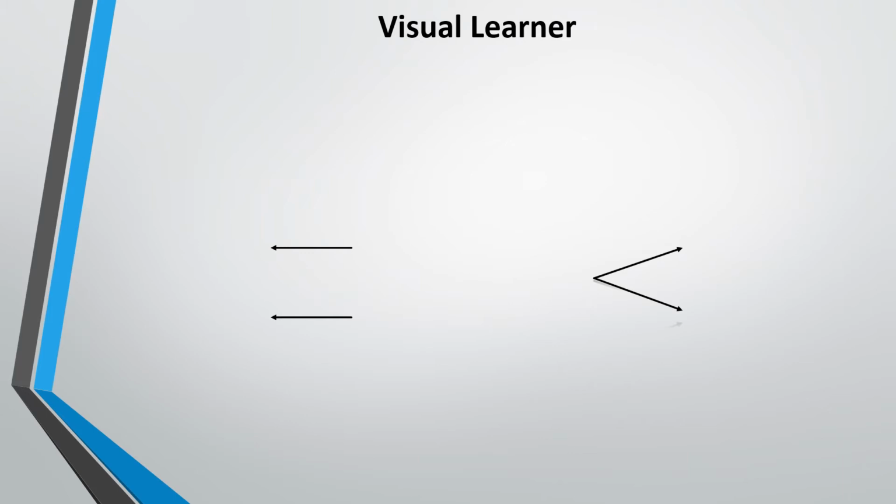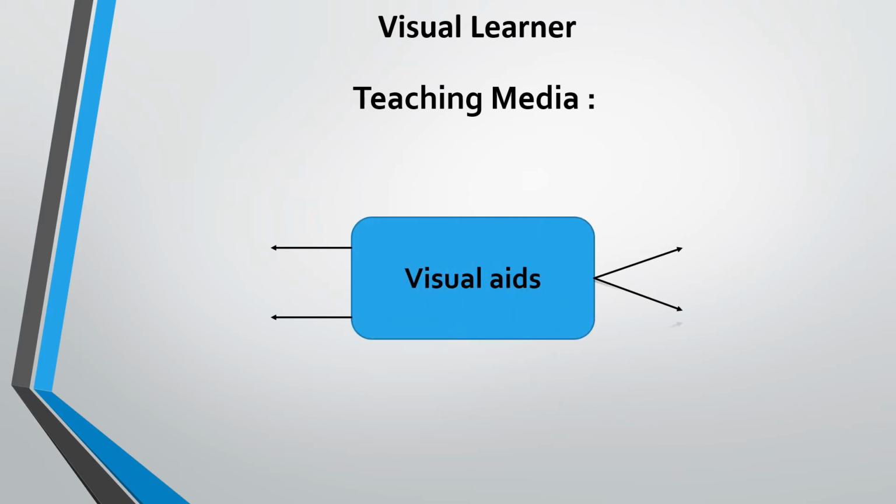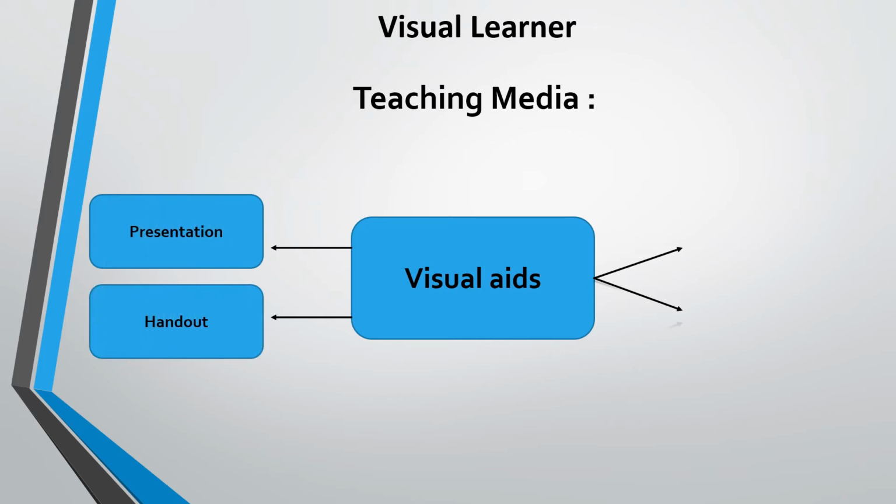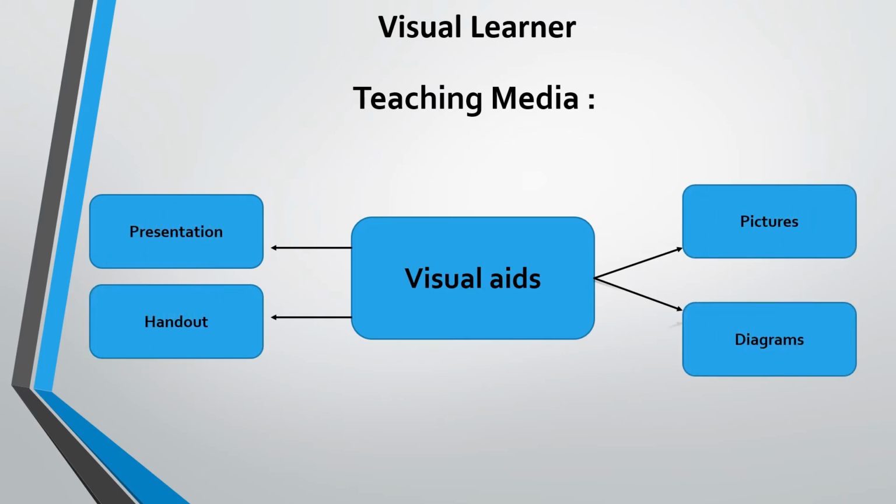When teaching a visual learner, the teacher has to provide them with presentations and handouts which contain visual aids like pictures and diagrams. They also need time to process the visual, so be sure to give them time to process the information.